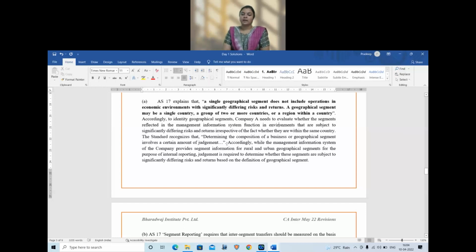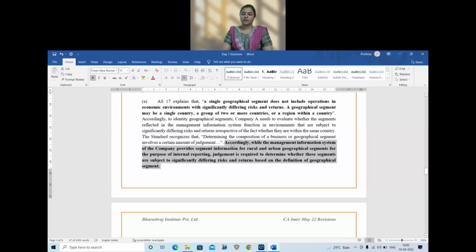Now I am coming to the last part of the conclusion, which is important. While the management information system provides segment information for rural and urban segments for the purpose of internal reporting, judgment is required whether these segments are subject to different risk and returns. If so, you should write, if they are subject to different risk and returns, the same two segments can be used for segmental reporting under AS 17. This is the point that will drive your answer.